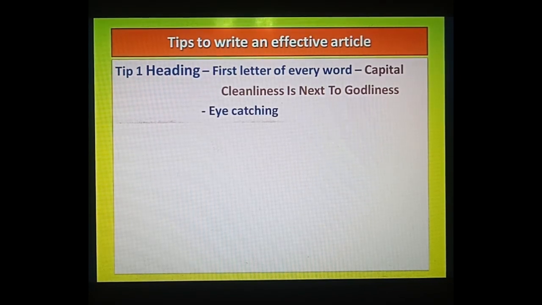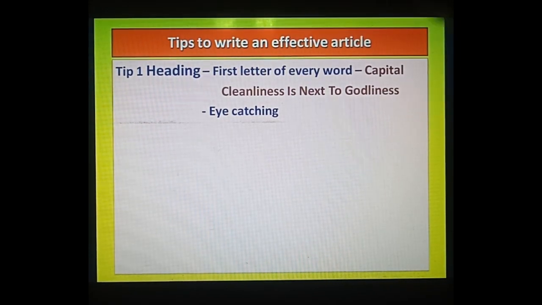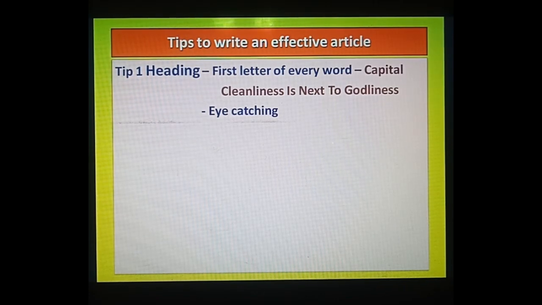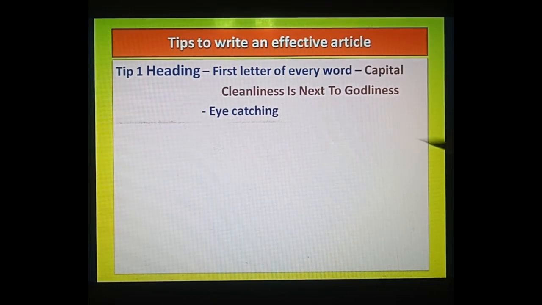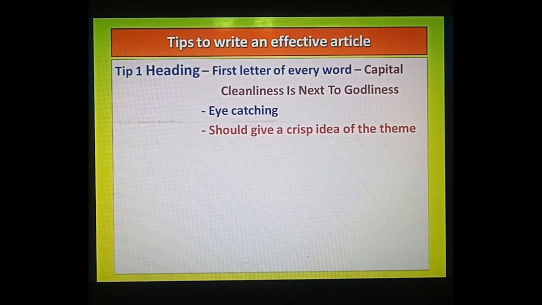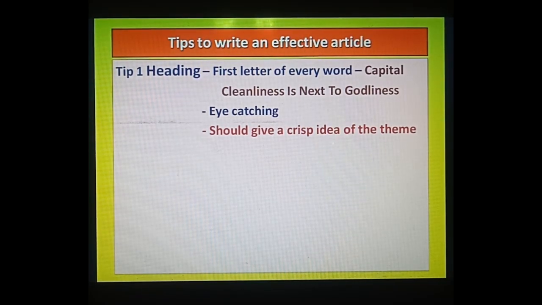After that it has to be eye catching. Eye catching means, whatever topic you are taking, after reading your heading only, people should be encouraged to read your whole article. Suppose the heading you write is not so interesting, do you think they will read your whole article? Definitely not. So it has to be eye catching. Whatever you write, it has to be a good one. And the next one should give a crisp idea of the theme.